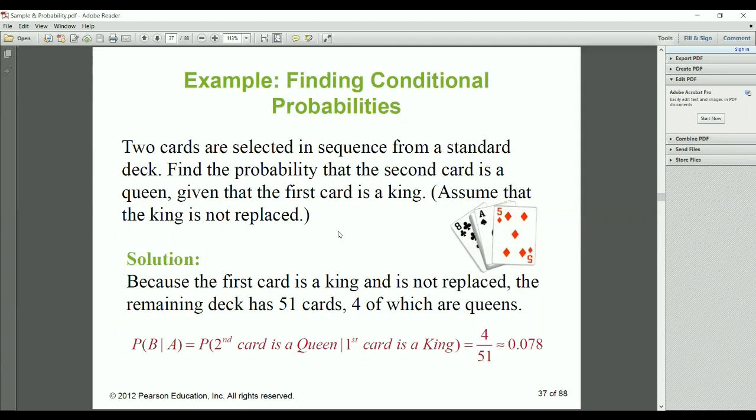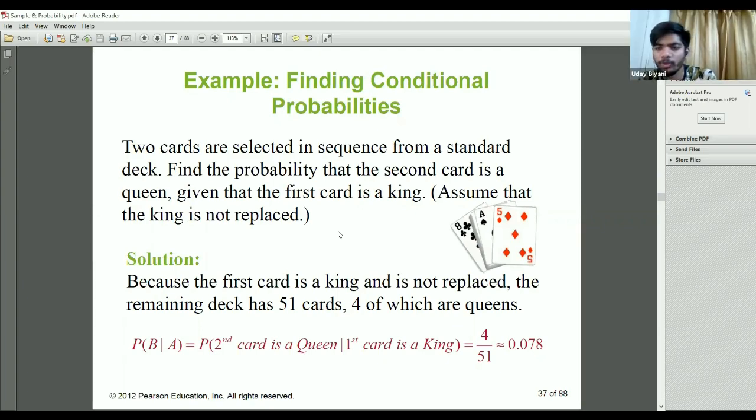So what are the chances of a queen in our cards? Is it 1/52? No, we have 4/52, because there are 4 queens, 4 kings, 4 jacks. Ma'am, why is it 51 cards?